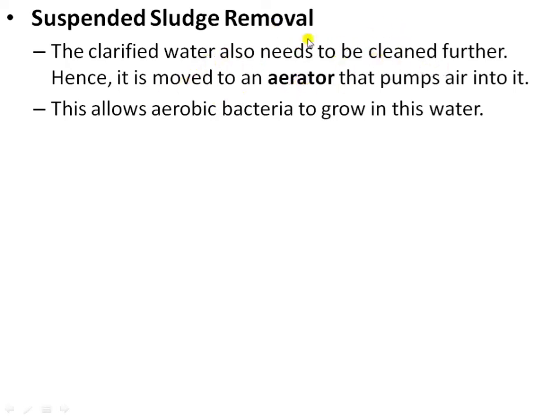So it is moved to an aerator that pumps air into it, and this allows aerobic bacteria to grow in this water. In this tank, the aerobic bacteria along with the decomposed matter settle down at the bottom of the tank in the form of activated sludge. They remove the activated sludge and pass it to the digester tank.